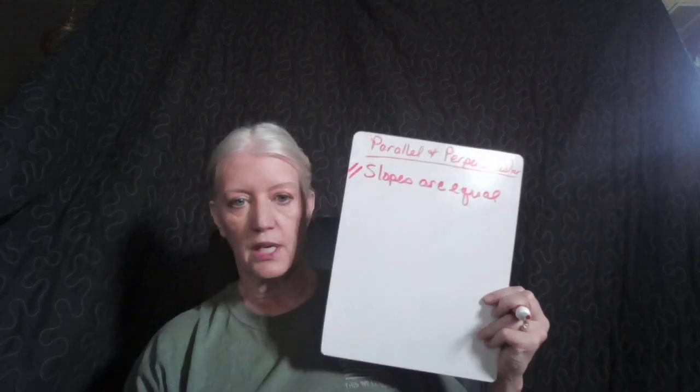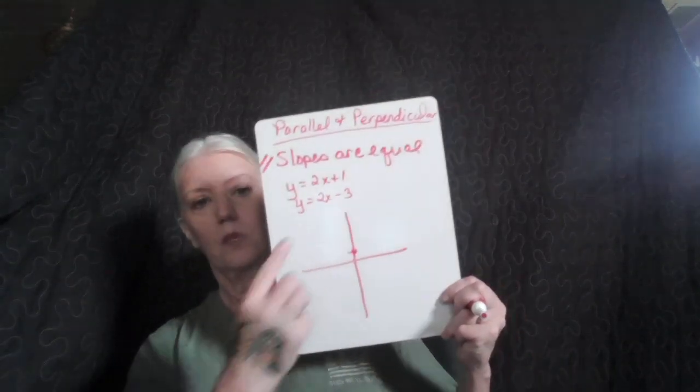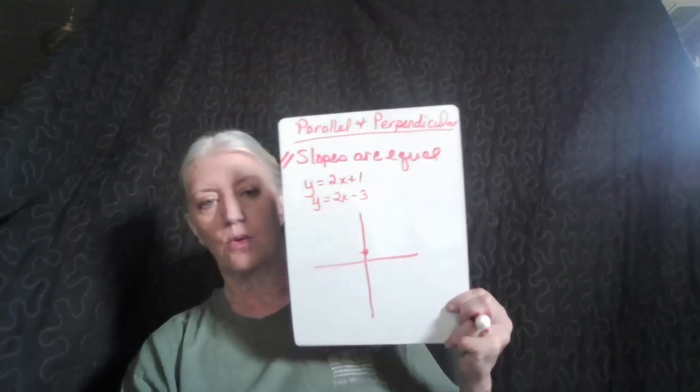Parallel line slopes are equal. I mean, just think about it. It's intuitive. It makes sense. Okay, let me just jot a quick graph. y equals 2x plus 1 and y equals 2x minus 3. Okay, our y-intercept is 1. Our slope is 2. That's up 2 over 1, up 2 over 1, up 2 over 1.